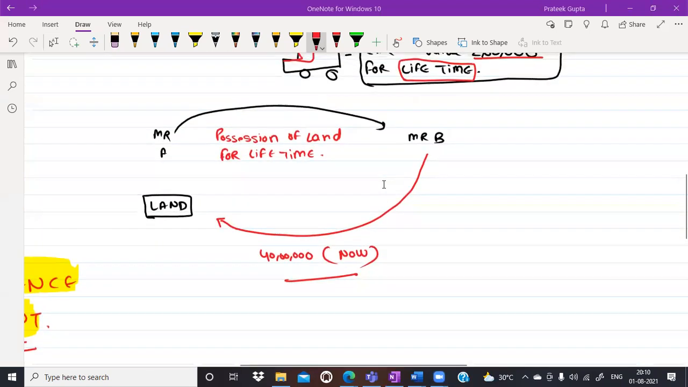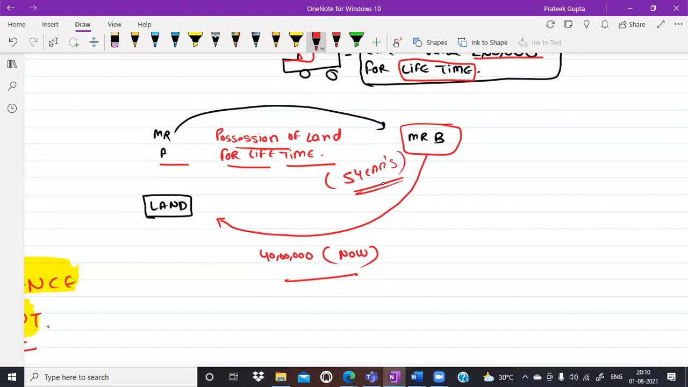Now, Mr. A is giving the possession of this land to Mr. B for lifetime, not for 5 years, but for lifetime. In return, Mr. B is giving 40 lakhs as of now in one lump sum payment. Mr. B is giving Mr. A 40 lakh rupees. Now this transaction would be known as what?